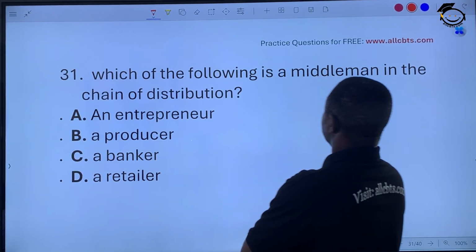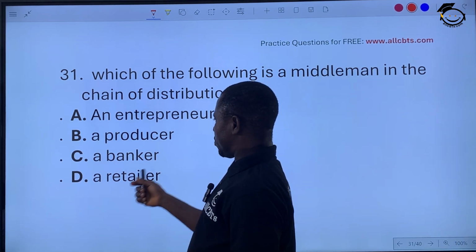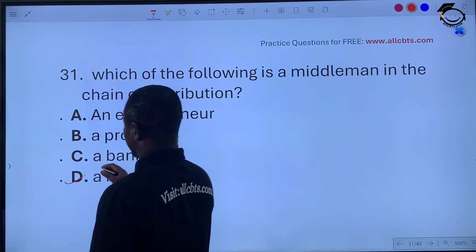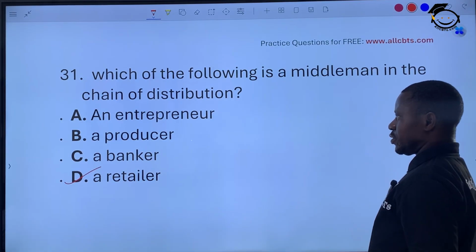Which of the following is a middleman in the chain of distribution? Entrepreneur, producer, banker, a retailer. A retailer, of course. You should know this one very well. A retailer. The entrepreneur is the owner of the business, the producer.